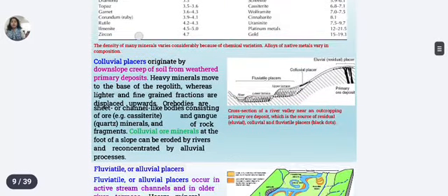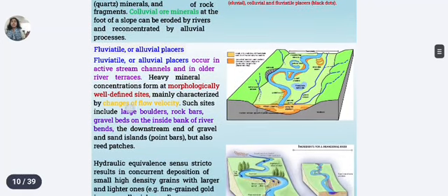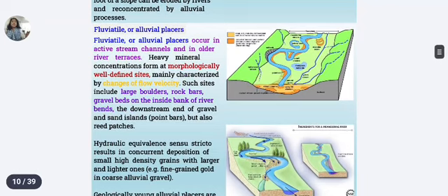And the next one is fluviatile placers. These fluviatile placers occur in river channels or terraces. Heavy minerals concentrate where flow velocity decreases, such as inside river beds, behind boulders, point bars. The concept of hydraulic equivalence explains that small heavy grains settle with large light grains.